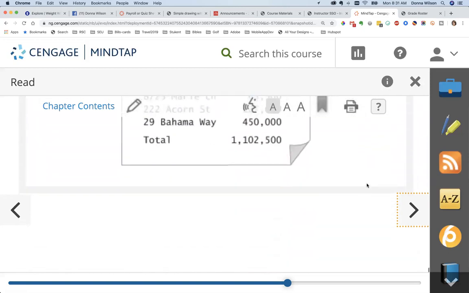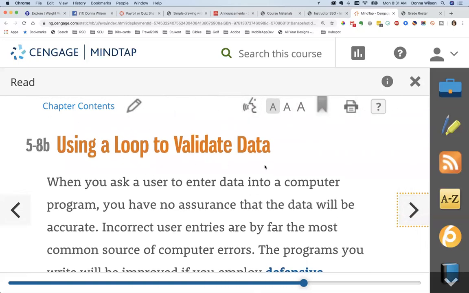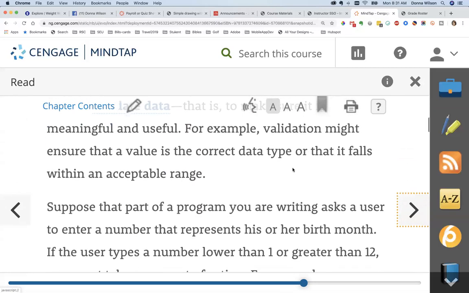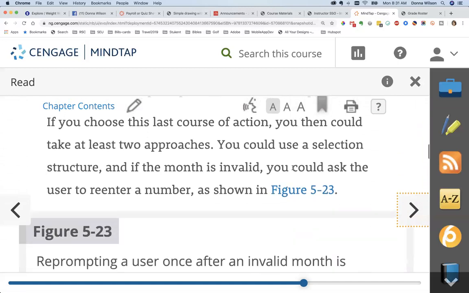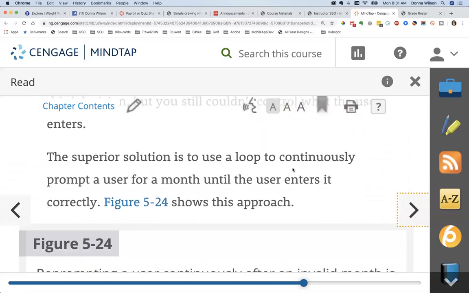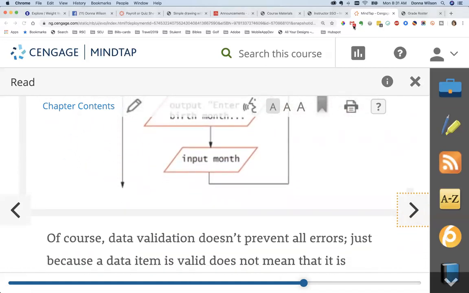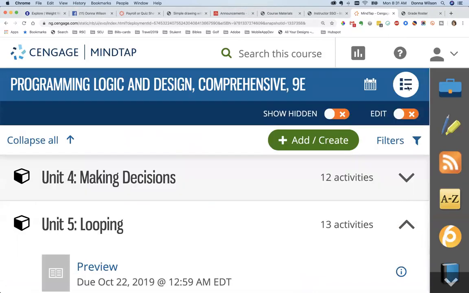And then they talk about summary reports. But these are the things that I wanted you to look at, and then you also have a MindTap where you validate data. And this is the section of the unit that talks about that and gives you examples of that type of problem. So if we go over here, let me go back now to the actual problems.